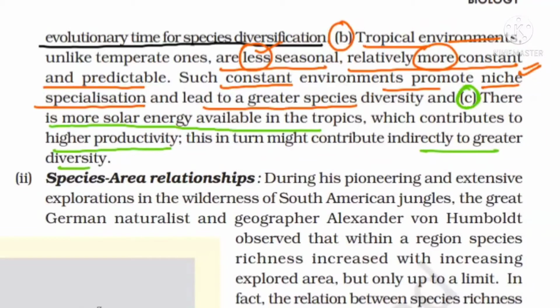This is your board question, also a 3 marks question, and in the PMT if they ask, here they confuse the student. I told you they will ask whether tropical is less seasonal or more seasonal, and whether it is more constant or less constant. So please remember, tropical environments are less seasonal and they are more constant. So I hope up till here your concept is clear.